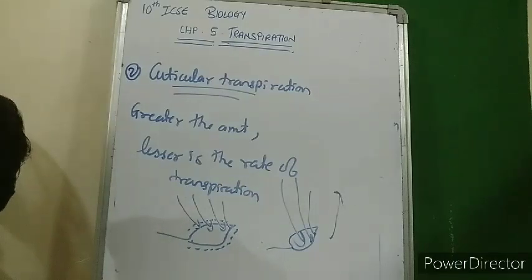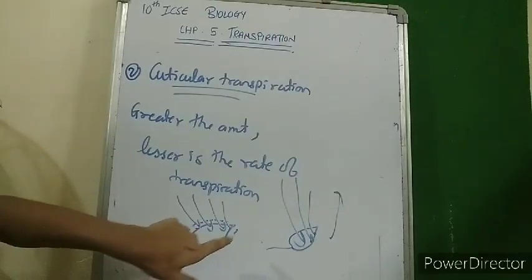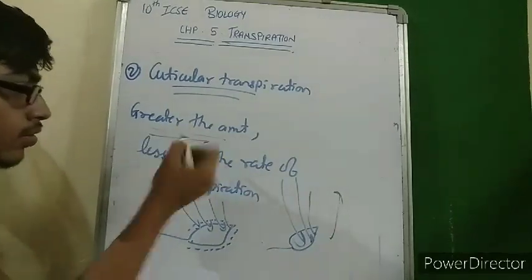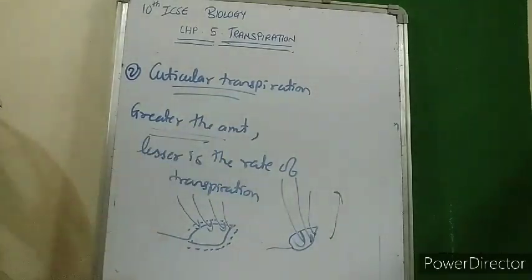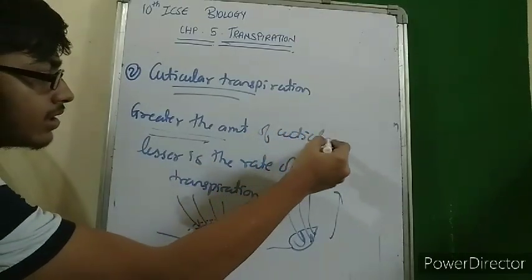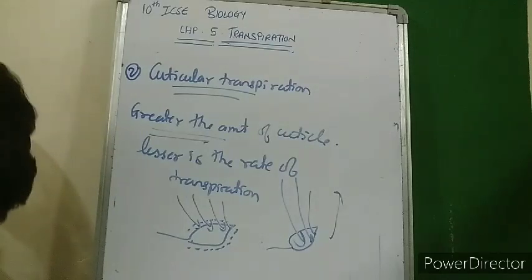Because of that, the amount of water lost would be very less, because cuticle acts as a barrier for the loss of water. So the greater the amount of cuticle, the lesser is the rate of transpiration. But in spite of the presence of cuticle, there is loss of water through the cuticular layer, so it is called cuticular transpiration.